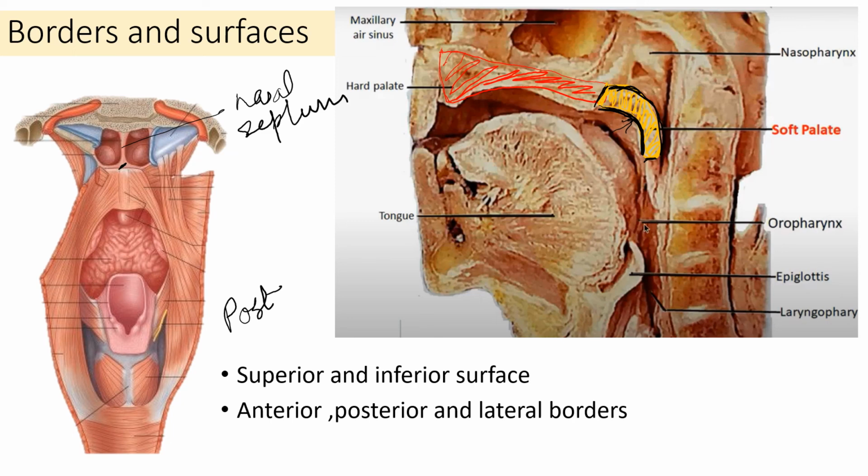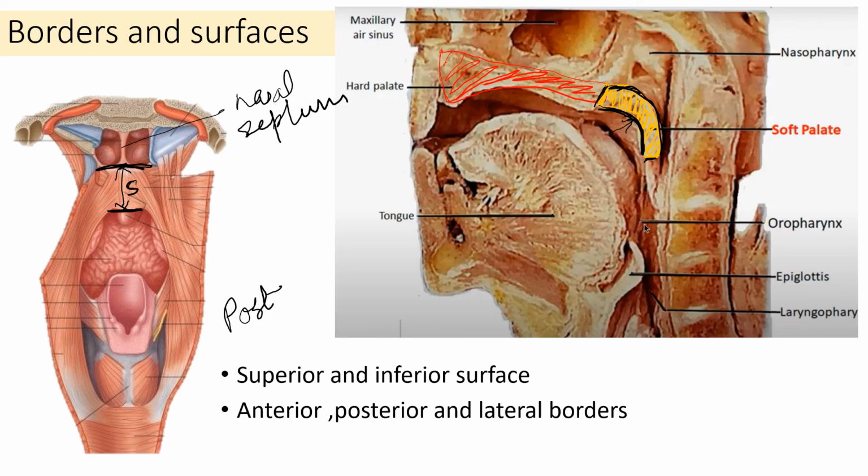Okay. So here is the posterior end of hard palate giving attachment. So this is the soft palate. So this would be the superior surface of the soft palate, whereas this one is the inferior border. Okay. So this is the anterior border or the superior border. This is the inferior or the posterior border,